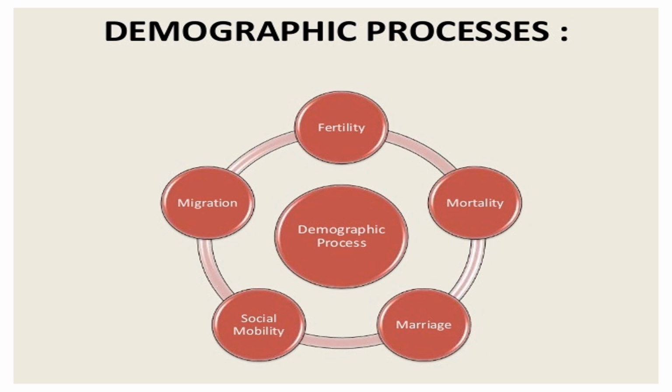So how does demography change? There is social mobility. What is social mobility? You must have heard the stories of a person who was very poor, started a business, started working here and there, and now is the chairman of one of the biggest conglomerates. The person went from lower class to middle class. So many times this happens: people move from lower class to middle class or upper class, and maybe, by a bad stroke of luck, some people who were rich previously become poor. So social mobility is continuously present.